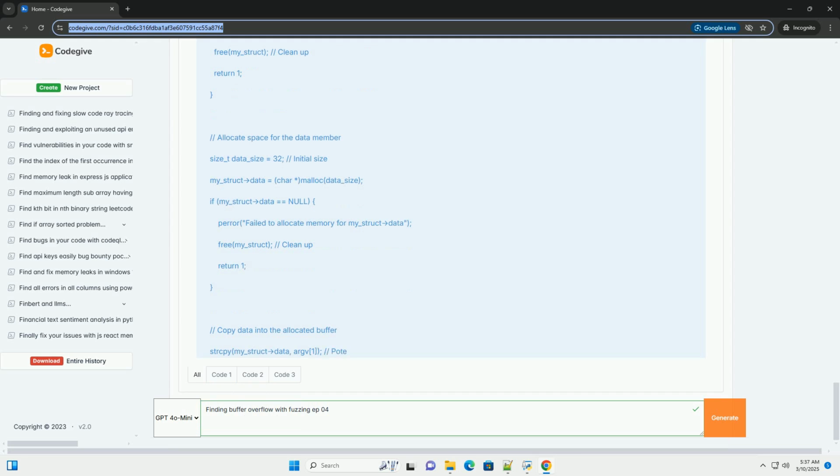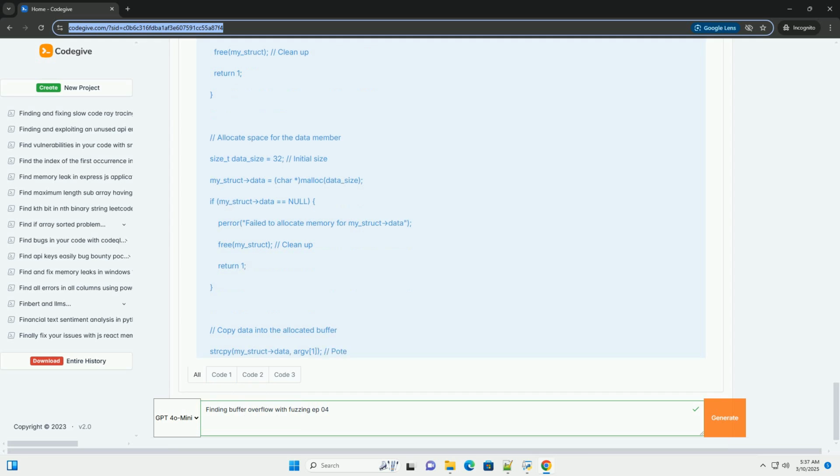Using Valgrind Memcheck. Valgrind's Memcheck tool is excellent for detecting memory errors. 1. Run the program under Valgrind. 2. Analyze the output. Valgrind will report any memory errors it detects, including invalid writes, which is what a buffer overflow causes. The output will provide information about the location of the error and the memory involved.